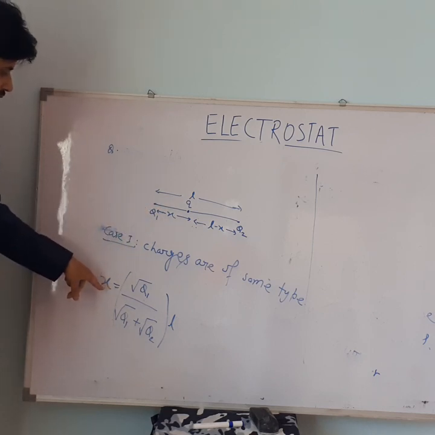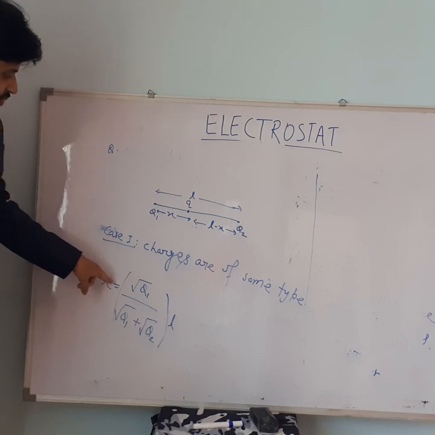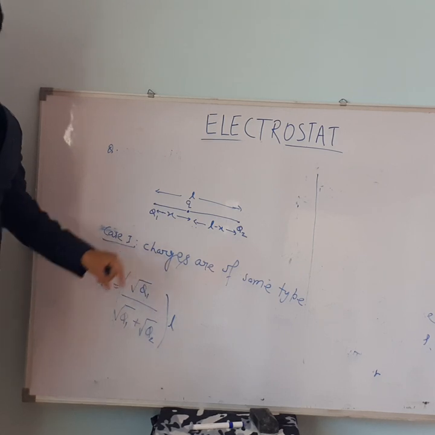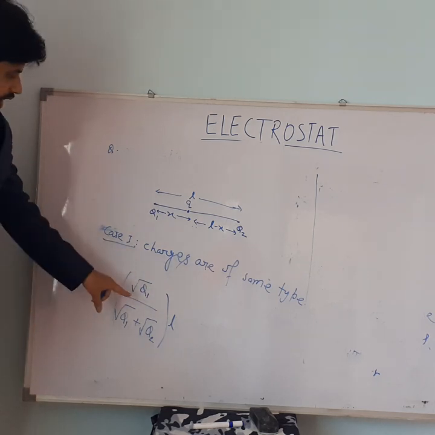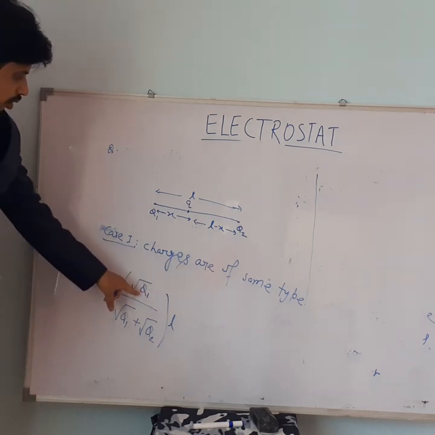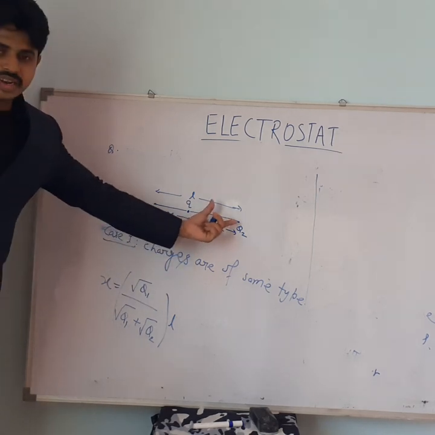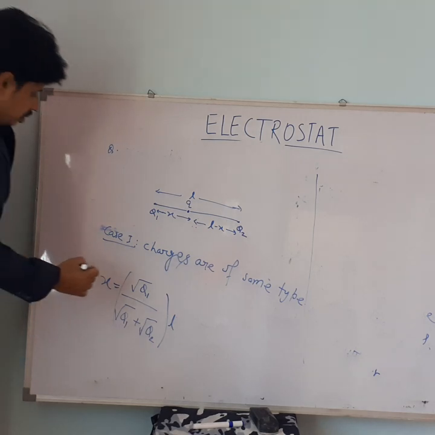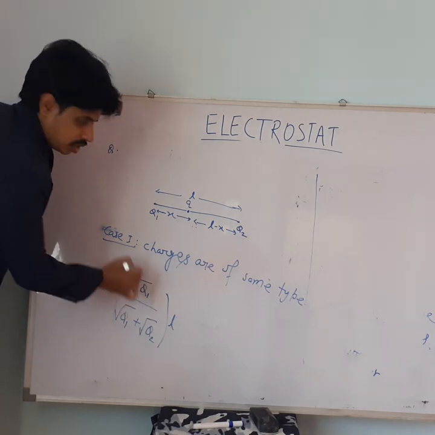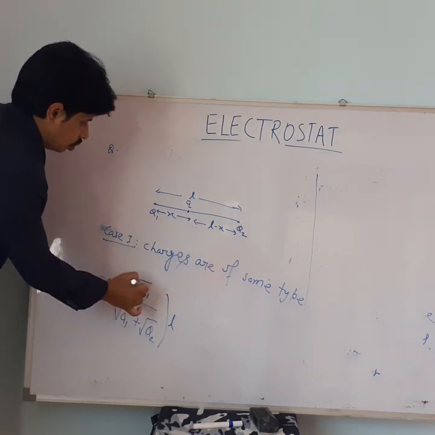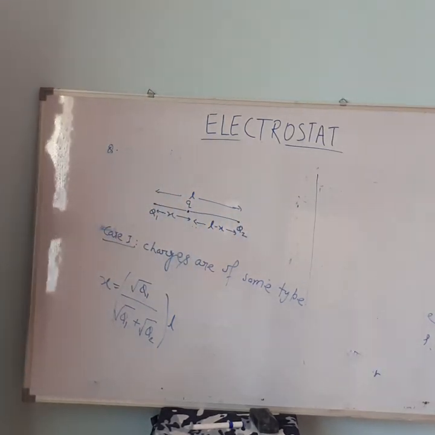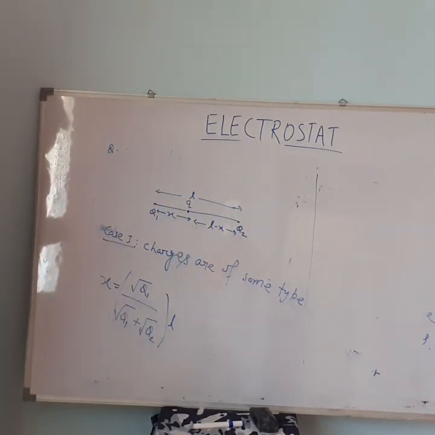And one thing must be noticed: this distance x is from Q1, which is appearing in the numerator. If you place Q2 there, then you will get the distance from Q2, that is L minus x.